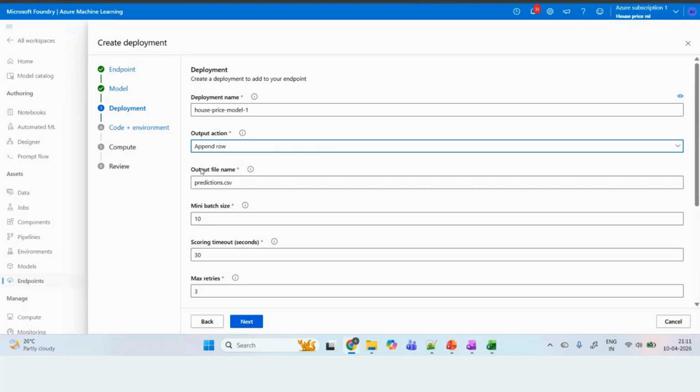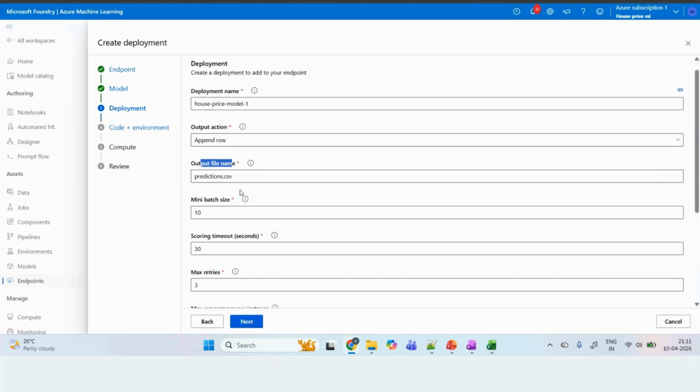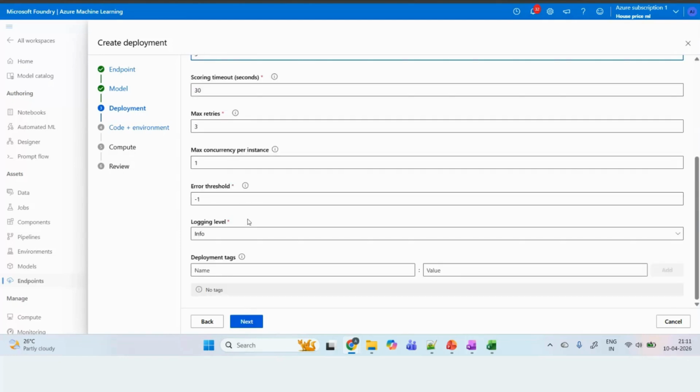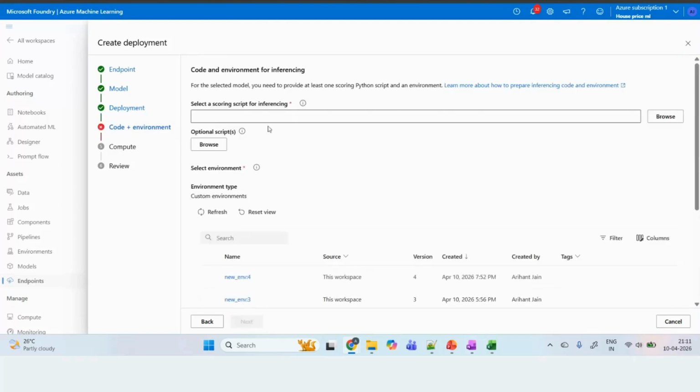Okay, output file name, what will be the file on which the predictions will happen? Predictions.csv. Mini batch size, right? So let's give here 2 or 3. So how many records it will take, right? And keep the other things by default. Click on next. Okay, so here you will be giving the scoring script.